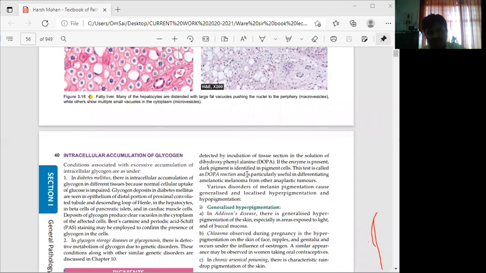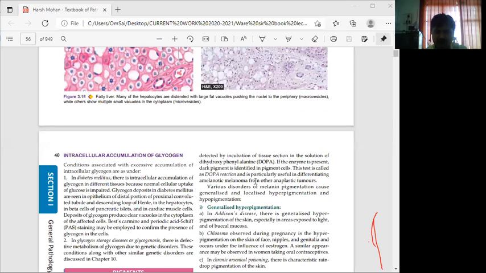If the enzyme is present, a dark pigment is identified in the pigment cells.